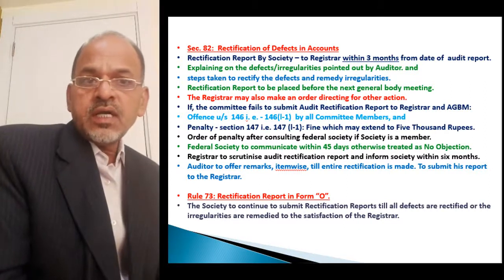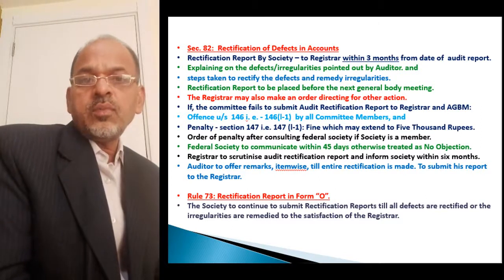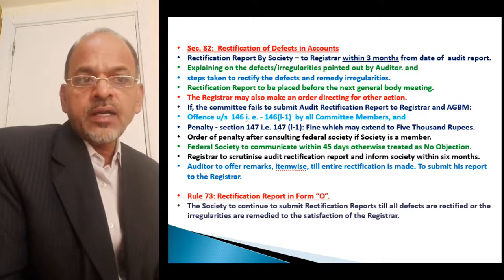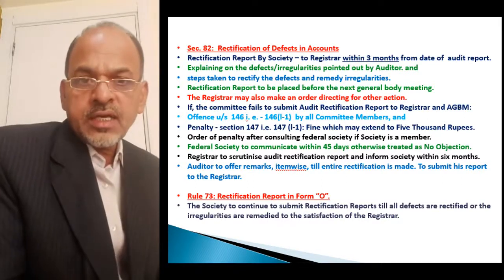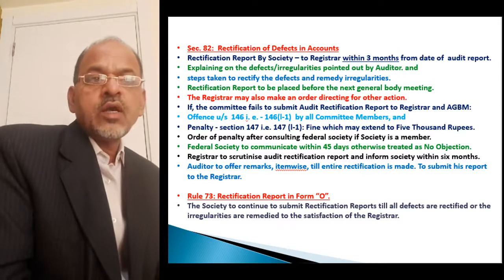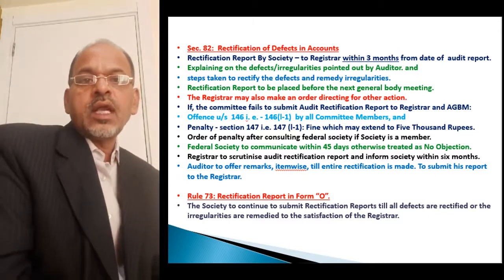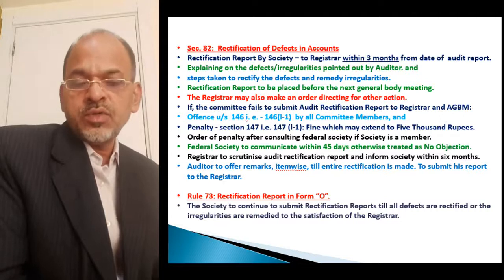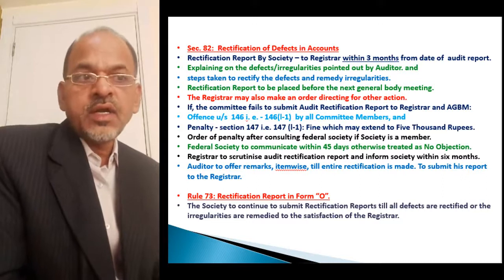This audit rectification report is for explaining the defects and irregularities pointed out by the auditor. Whether the defects and irregularities pointed out by the auditor are correct or not. If they are not correct, then why not correct? If they are correct, then what rectification the society has done or proposed to do. All those things are to be mentioned in the audit rectification report.